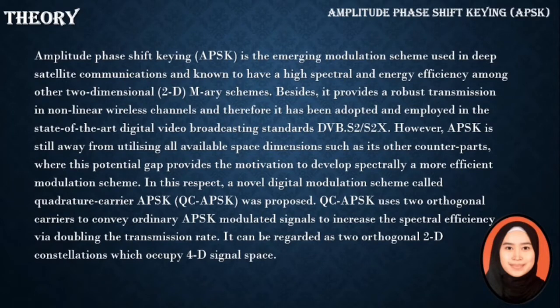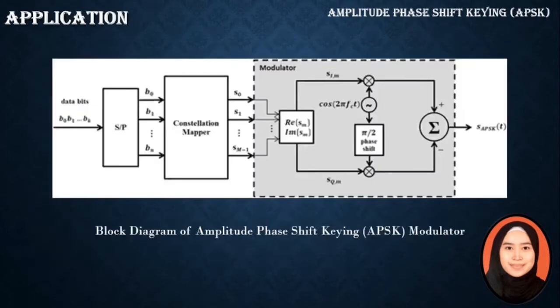QC-APSK uses two orthogonal carriers to convey ordinary APSK modulated signals to increase the spectral efficiency by doubling the transmission rate. It can be regarded as two orthogonal two-dimensional constellations which occupy a four-dimensional signal space. The application of amplitude phase shift keying (APSK): this is the block diagram of an APSK modulator.